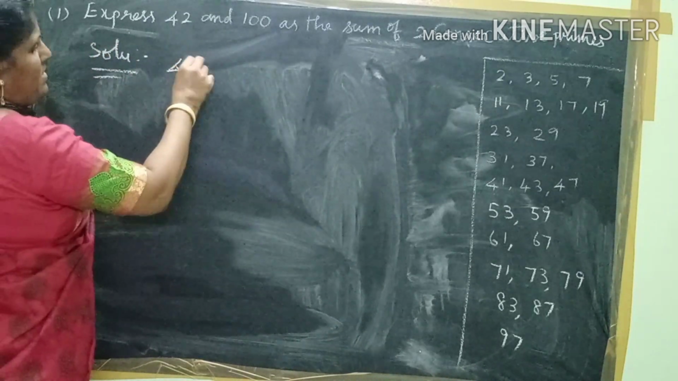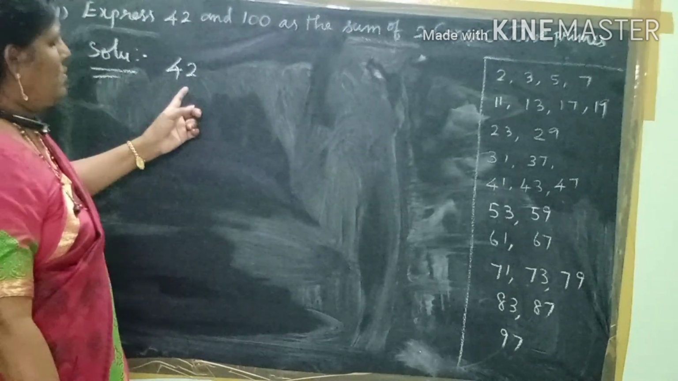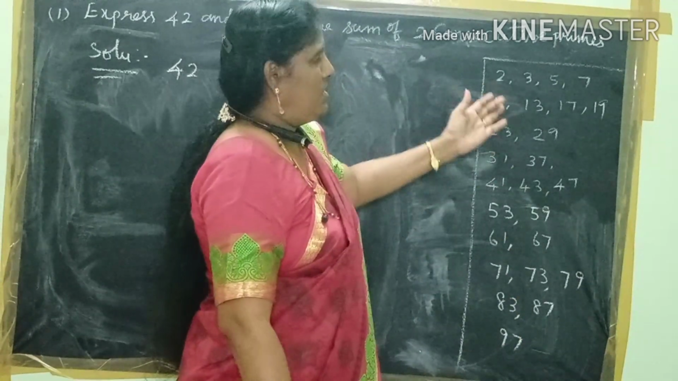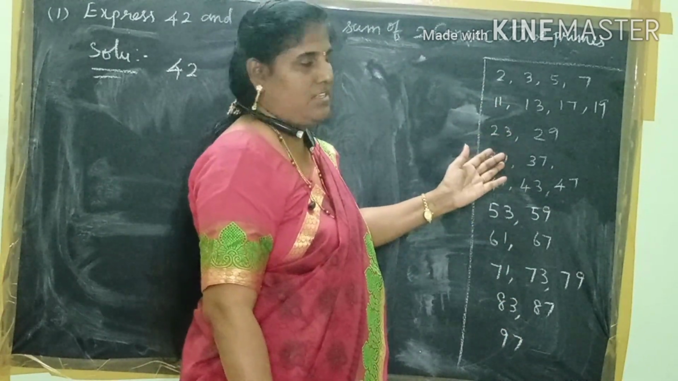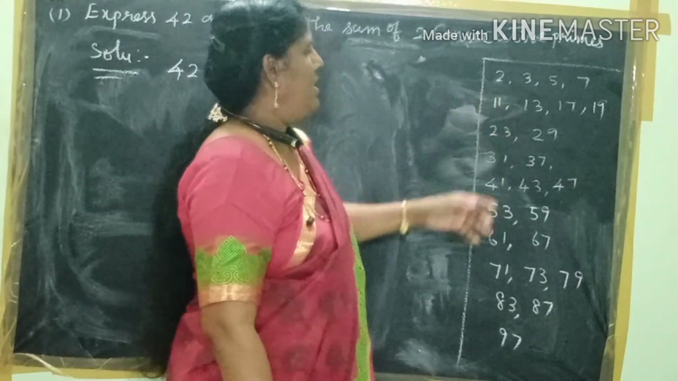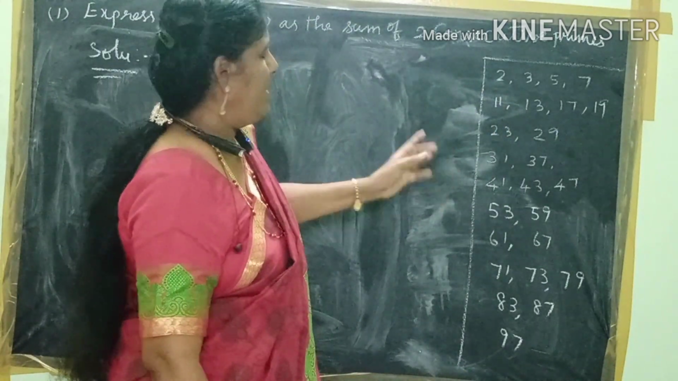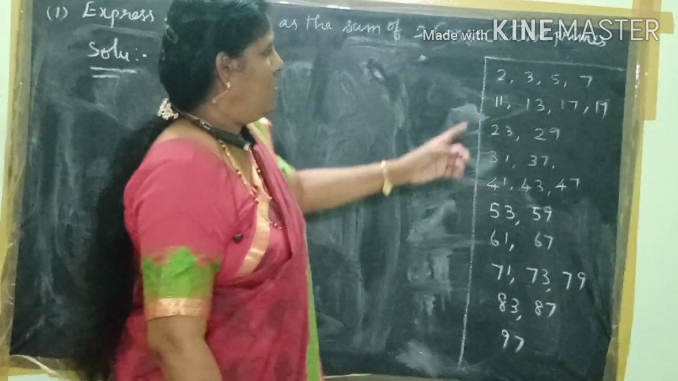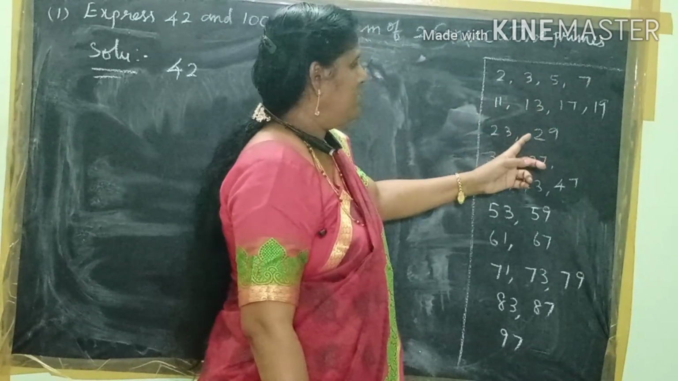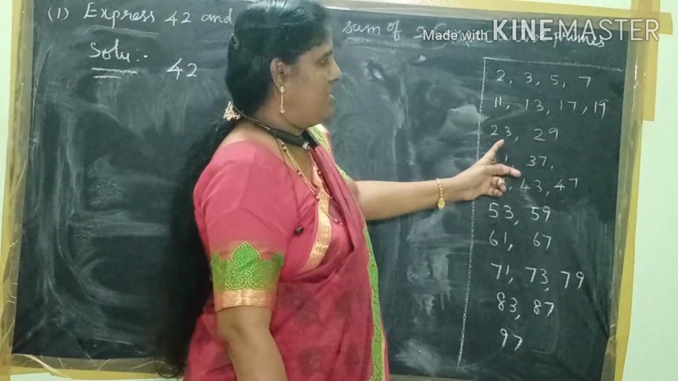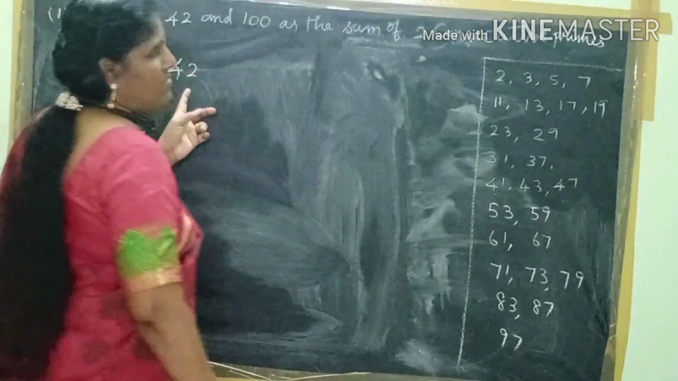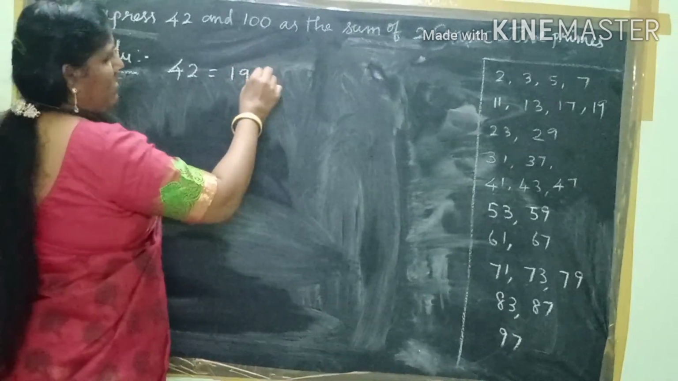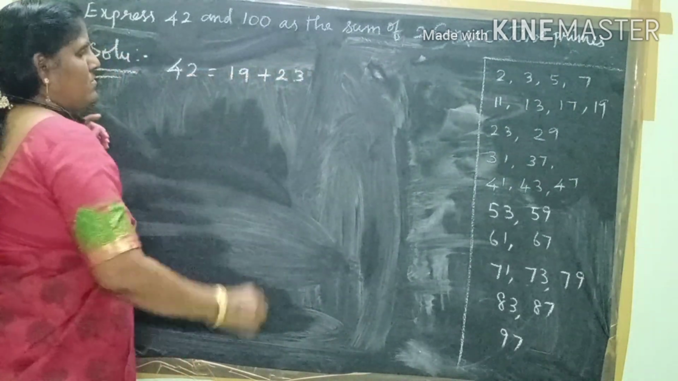Okay, let us take 42. See the prime numbers which we found in the last episode. Which numbers can we add to get 42? See the numbers consecutively. 2 plus 3 is 5, it will not come. Then 19 plus 23, it will come. So 42 is 19 plus 23.